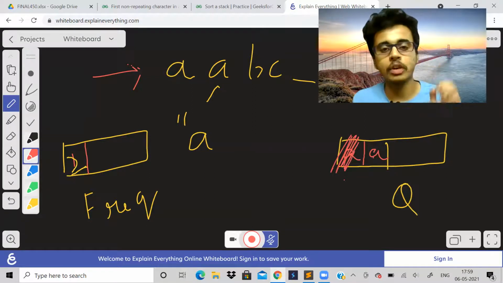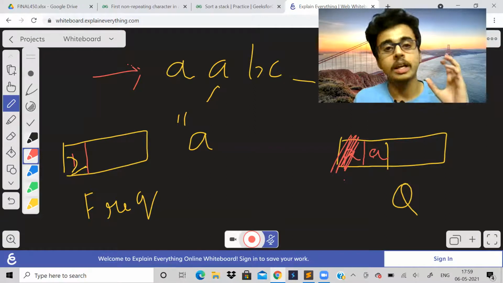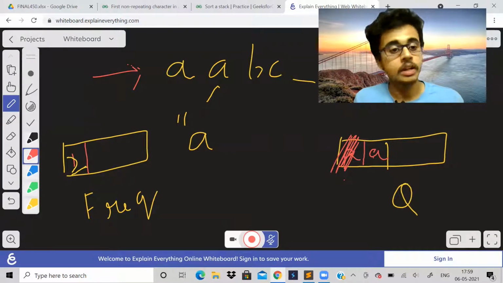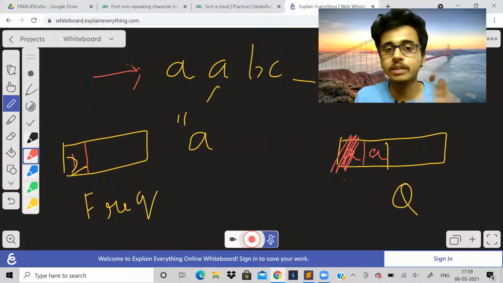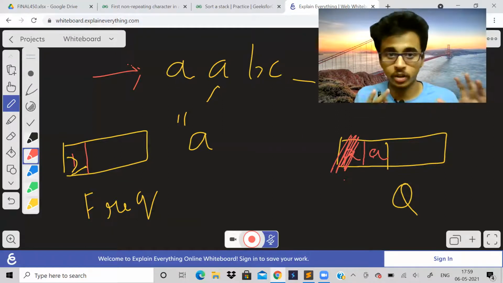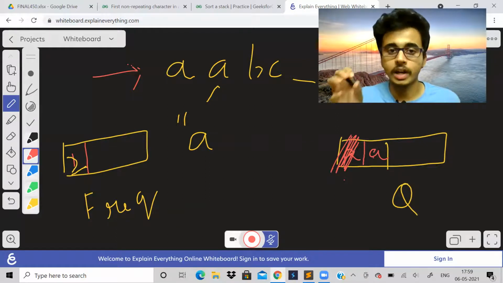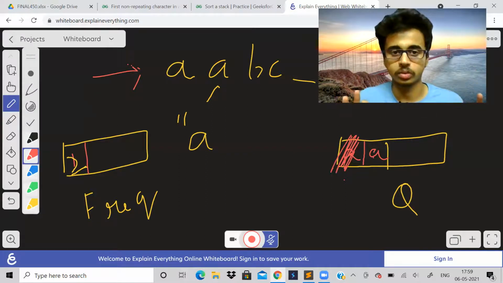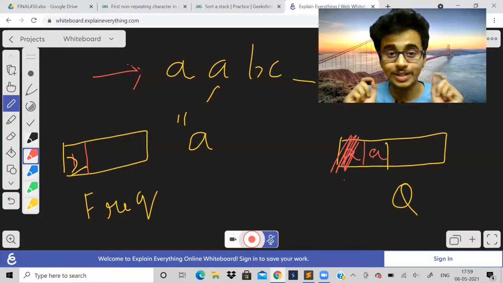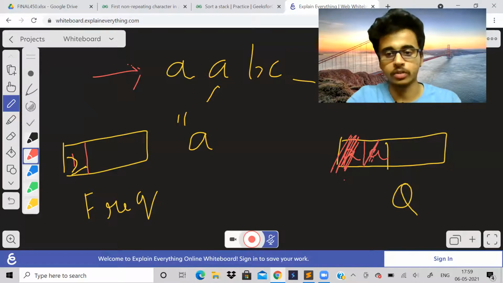So now again check for the front. Now the front is A. Just because we popped out an element, we should not change the frequency. The frequency array will remain like that only. We popped out a character A from the queue. That does not mean we should decrease the frequency. That is not our algorithm. So that is one important thing I want to tell here. Now the front is A and the frequency of A is not 1, it is 2. So we will pop out A also.